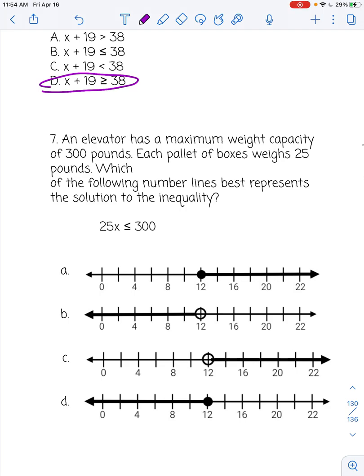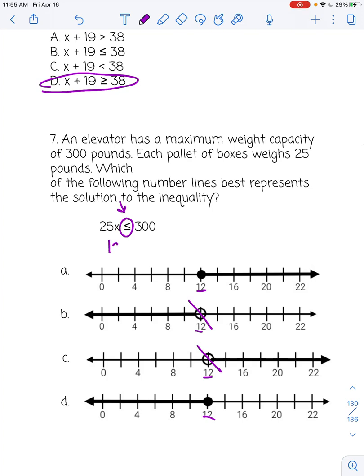Okay, number 7. An elevator has a maximum weight capacity of 300 pounds. Each pallet of boxes weighs 25 pounds. Which of the following number lines best represents the solution to the inequality? Okay, without even solving this, first you see they all land on 12. So we know that x is going to be 12 when you solve this. Second, look at this. Is it going to be an open or closed circle because of this sign? It's going to be closed, so you can mark out both of these answer choices.